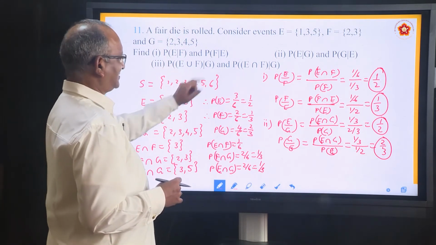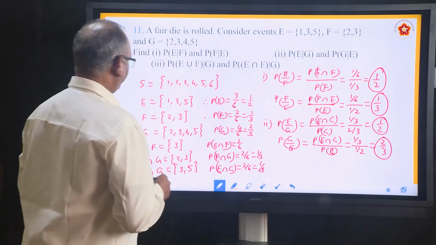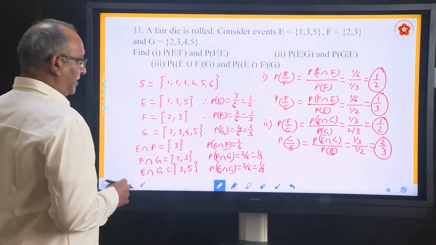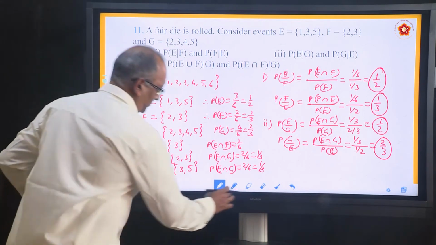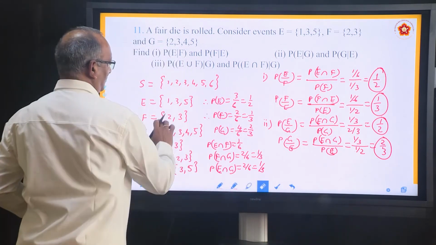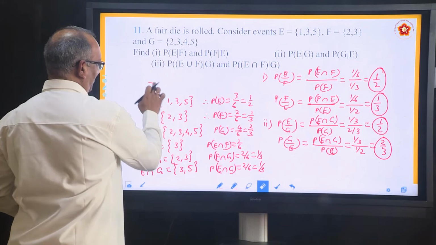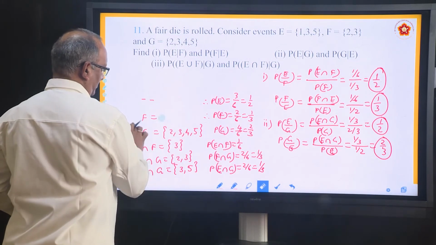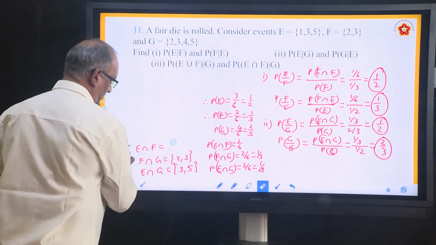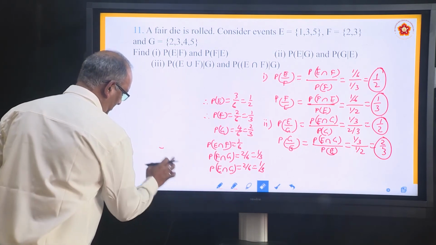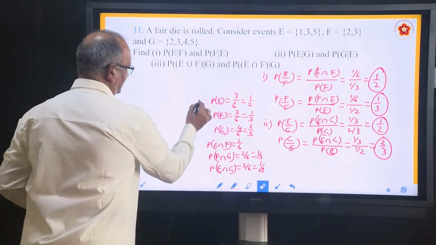How do you solve this? These values are required. So what we will do is we will just remove what is not required. And then solve this.